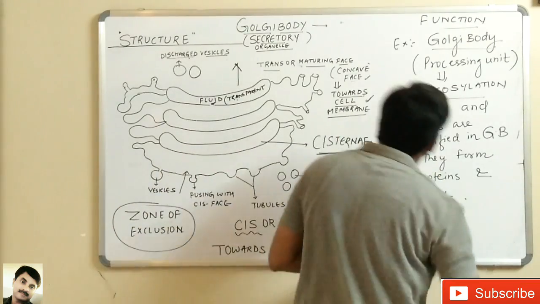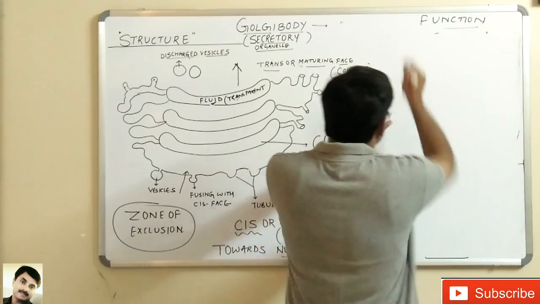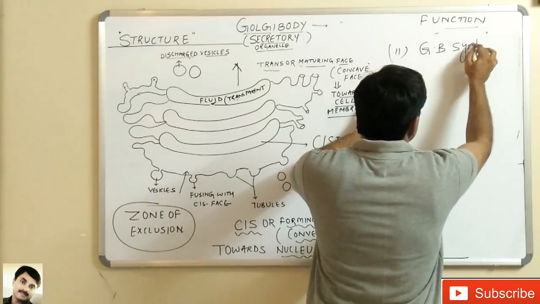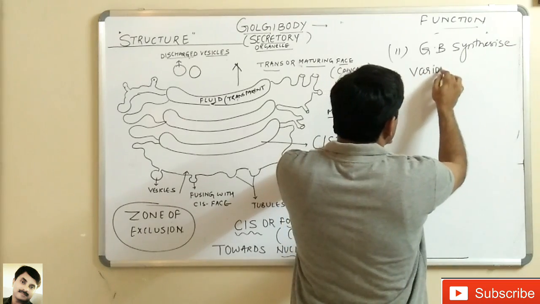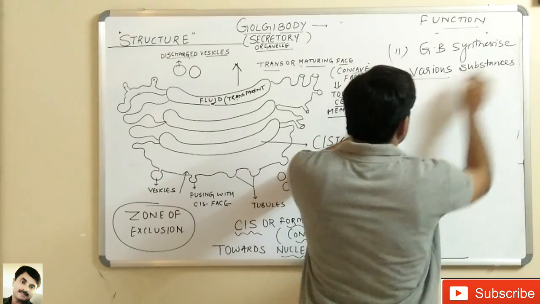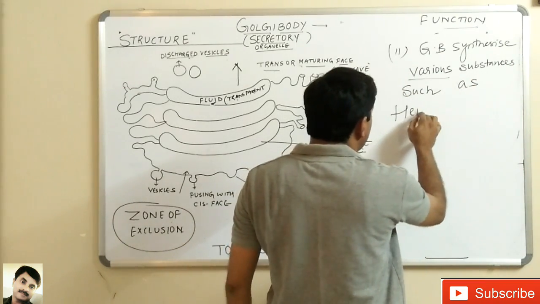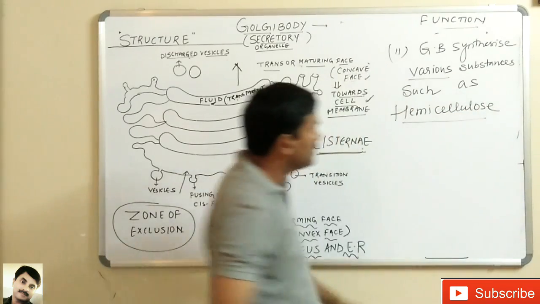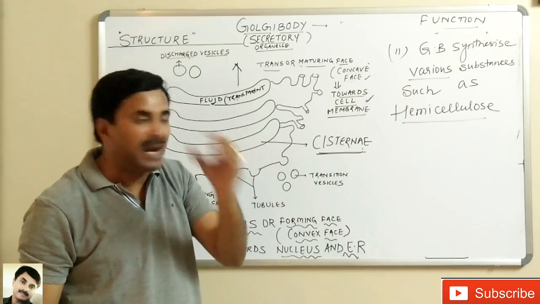This was the first function. Now the second function: Golgi body synthesizes various substances such as hemicellulose. Hemicellulose is the chief ingredient of the cell wall of the plants.